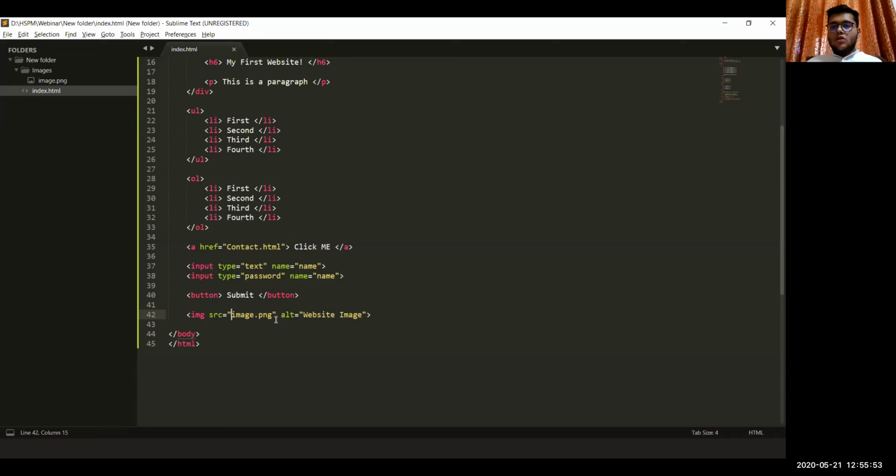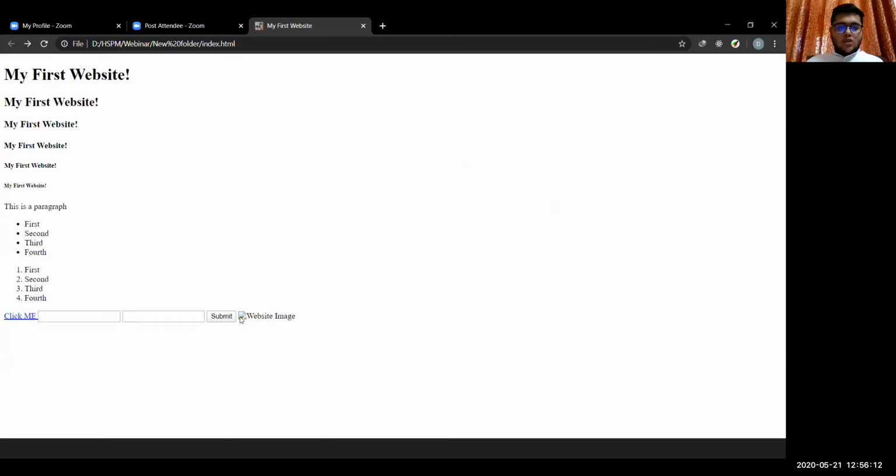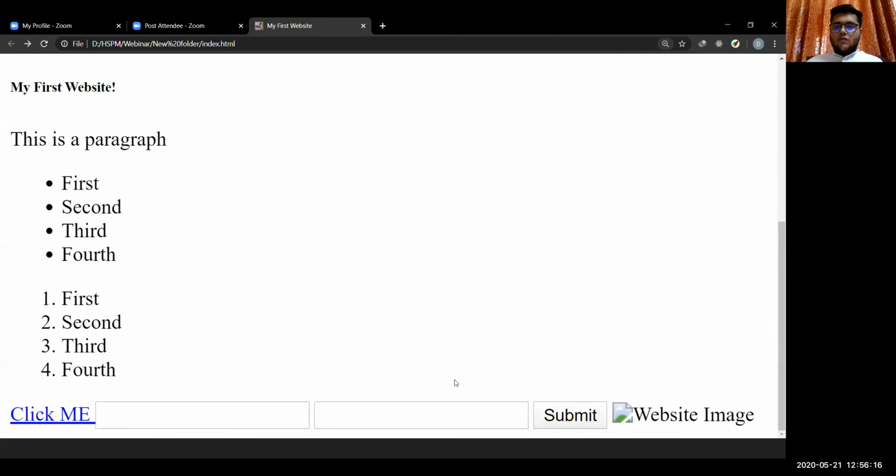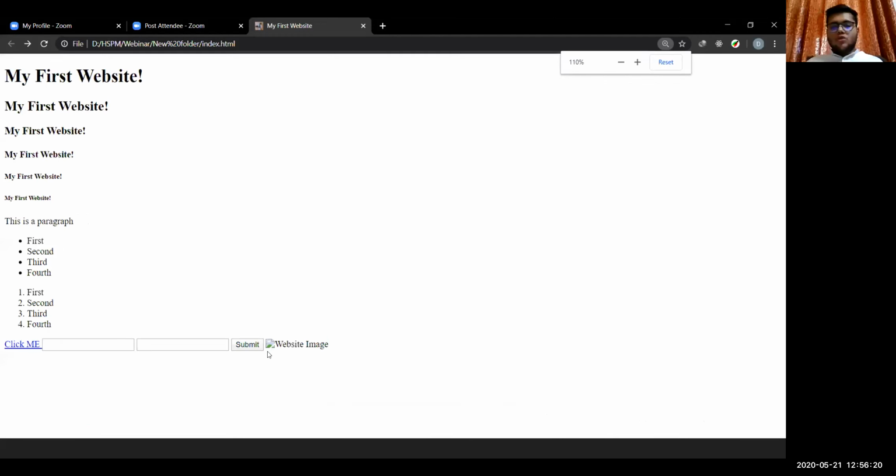src is not closed. No, we don't need to close this tag because it's a singleton tag. So as I was saying, when we see here that the image is not present in this folder, obviously the browser can't grab that image. So what the browser does instead is it shows this broken image icon here, and it shows whatever we put in the alt tag.